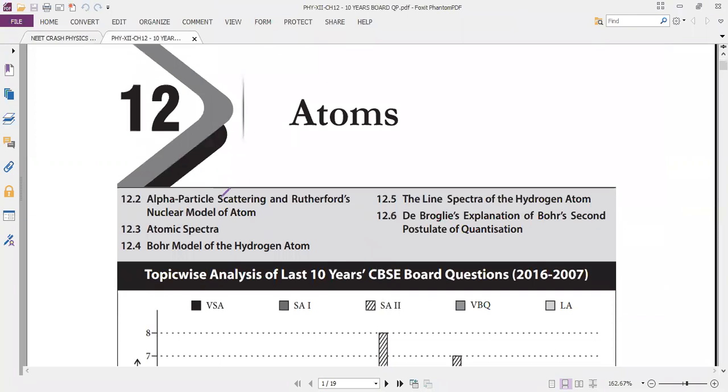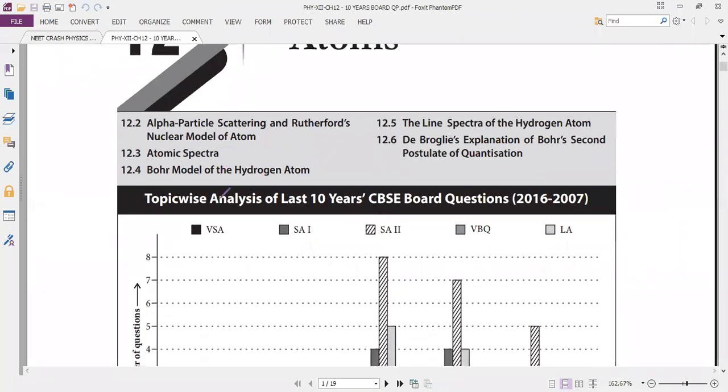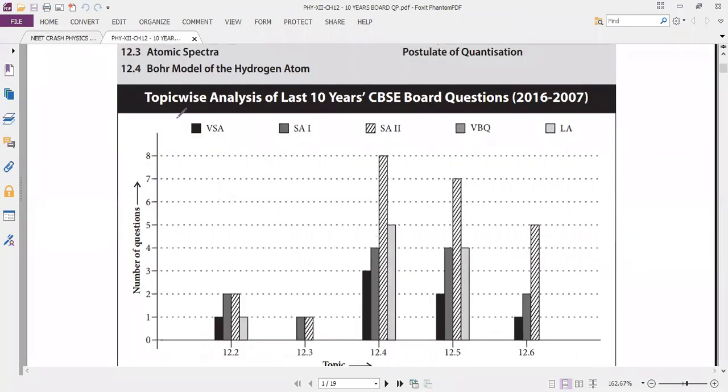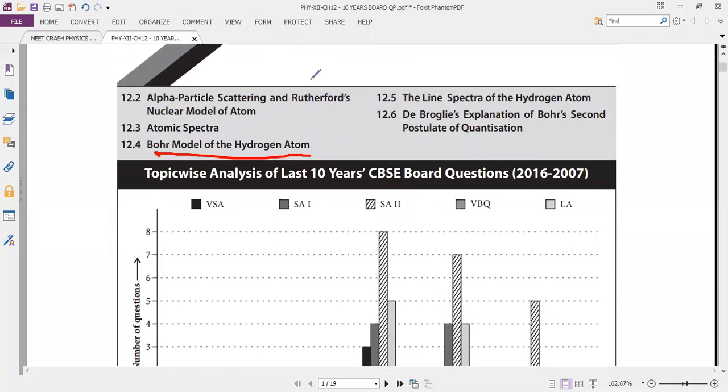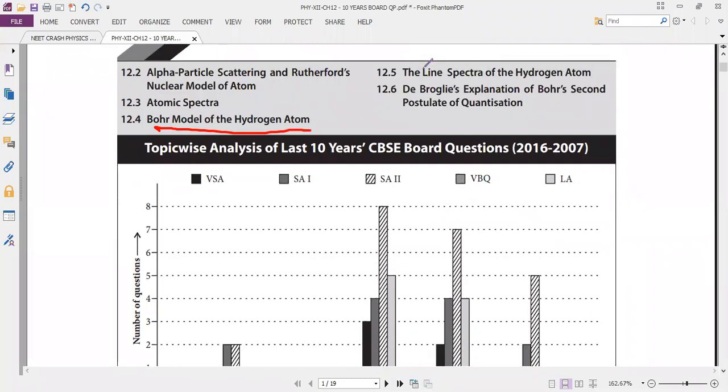Okay, this is your previous years' papers, how they are asking. Most of the questions they asked are from the Bohr model of hydrogen atom. Next one, the line spectra of hydrogen atom. So these two concepts are very, very important.